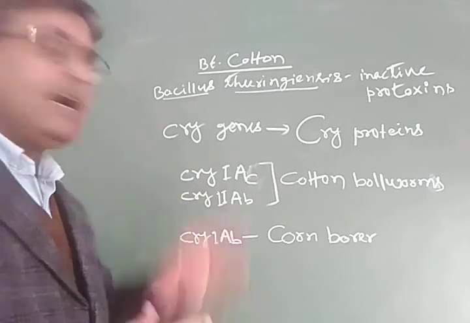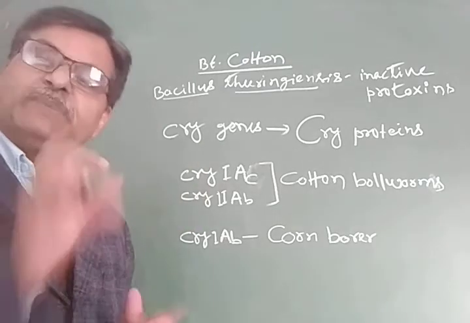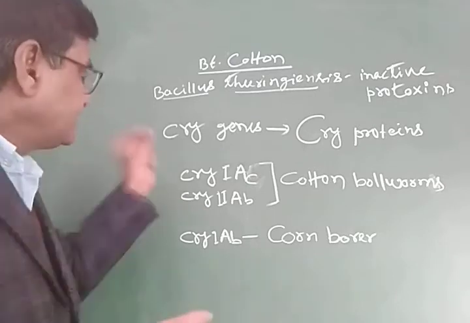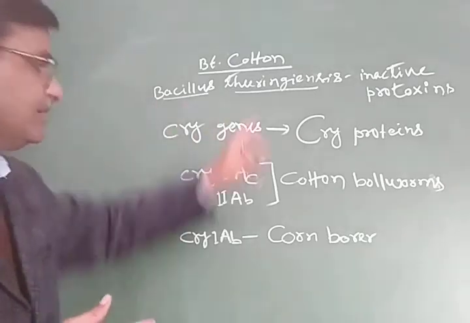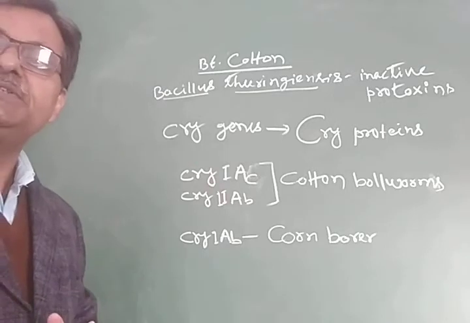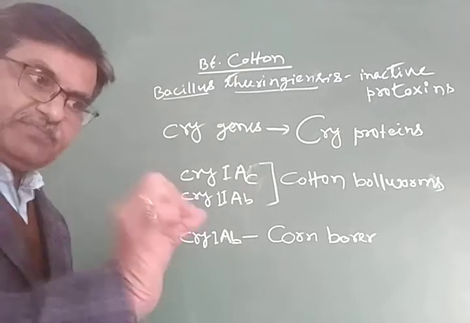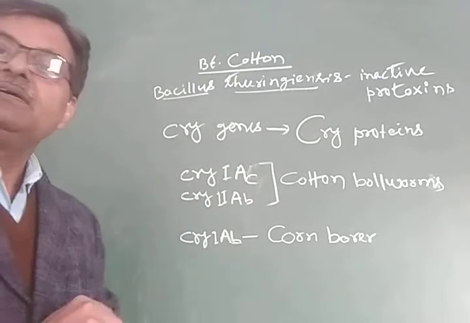And these genes are pest specific. Crop specific also we can select. There are different genes because it is a family of genes, so we can select the gene on the basis of the crop and the targeted pest.